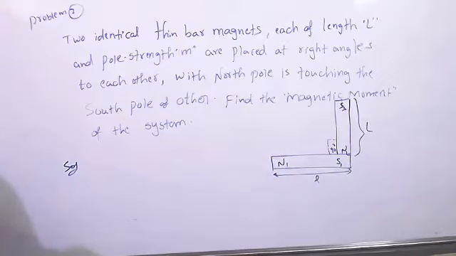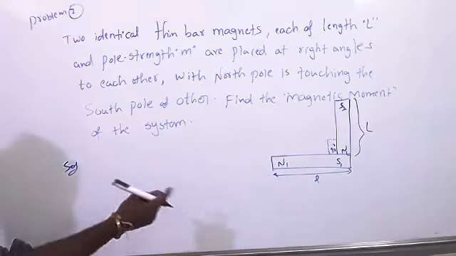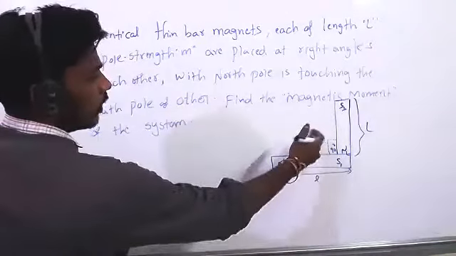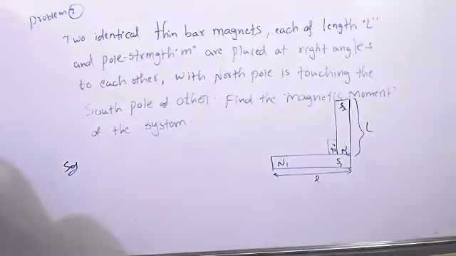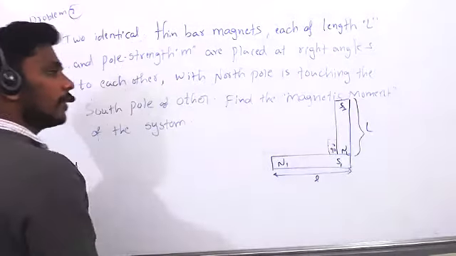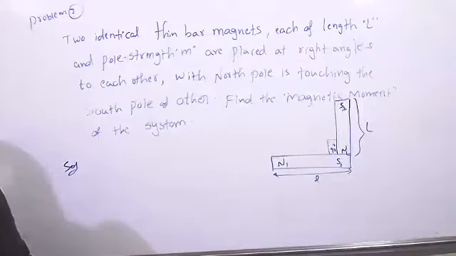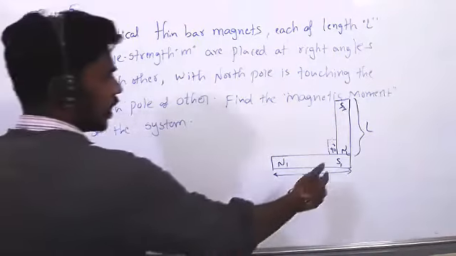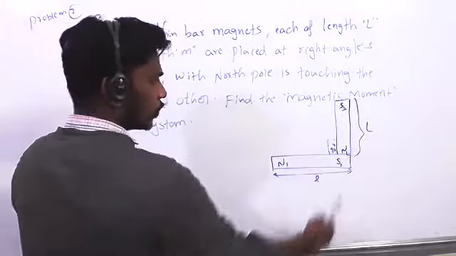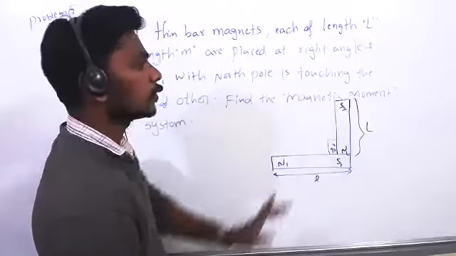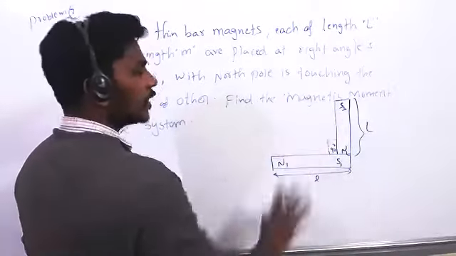Now what will happen? When the magnets N1, S1 and N2, S2 are placed at right angles to each other, and each and every pole has pole strength equal to M, as given, the total system behaves as a magnet whose pole strength is M. North, south, north, south. So the total system acts like a magnet.